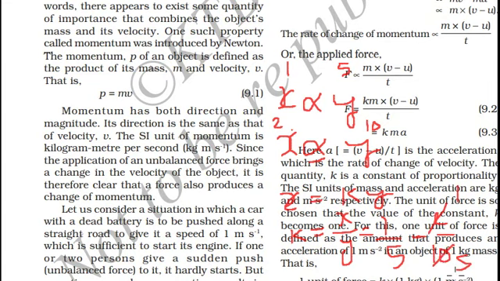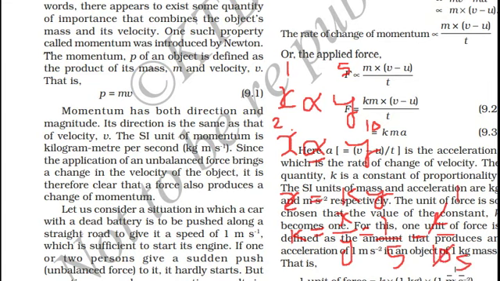In other words, kg meter per second square. This is Newton's second law of motion. We can state the first law of motion using the second law of motion. You know that the equation of second law of motion is F is equal to ma, which could be written as F is equal to the difference of velocity over time.